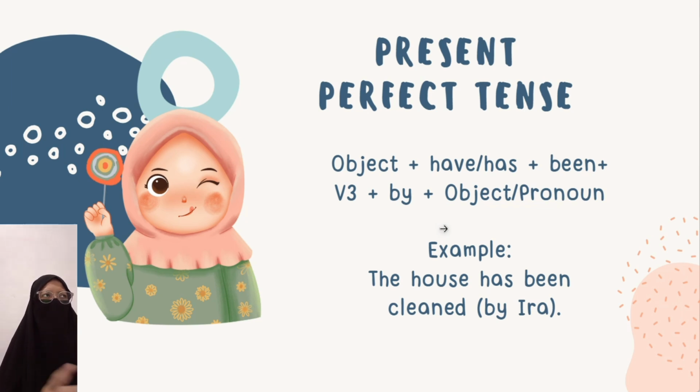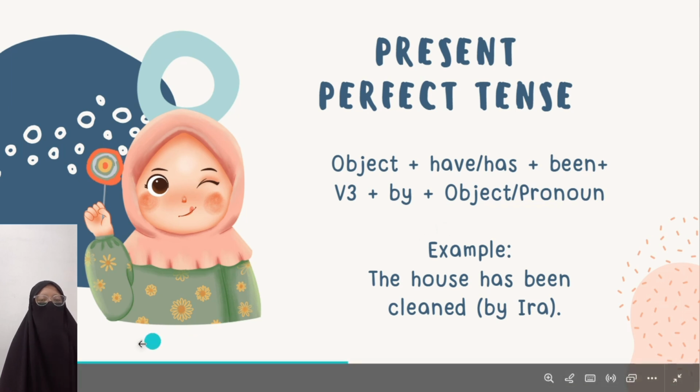We use have if the object is I, you, we, or they. And we use has if the object is she, he, it. The example: the house has been cleaned by Ira. Why do we use has? Because before that the object is the house, it. The object, have or has, been, verb T, by, and object or pronoun.